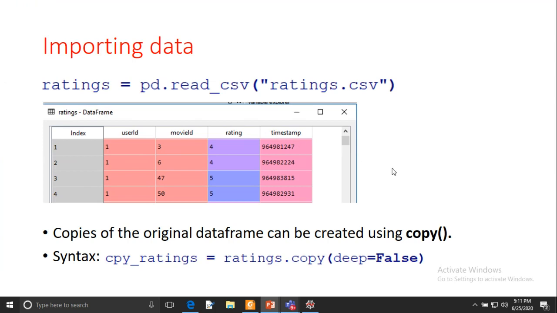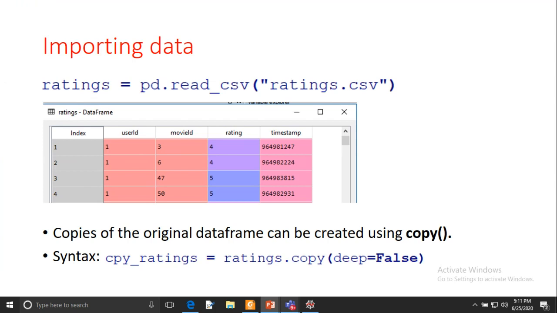We can also create a copy of this data frame. If you want to create a copy, you can use the function copy, and the syntax of this function is you have to take a new name of the data frame equal to ratings.copy and deep equal to false.